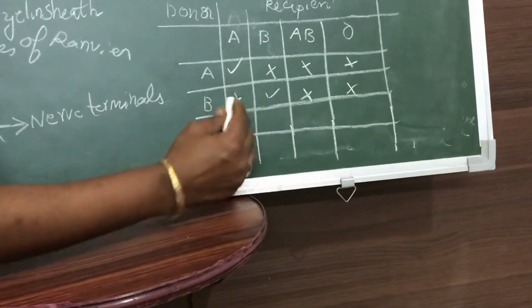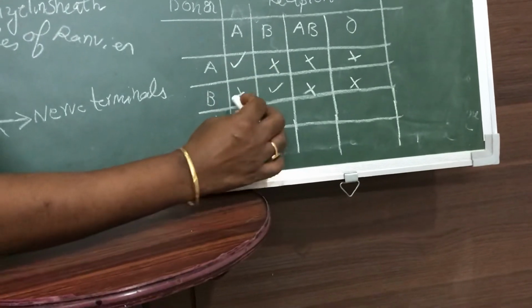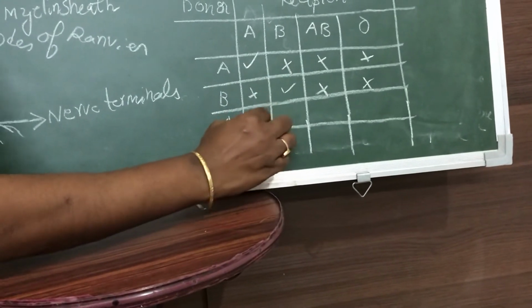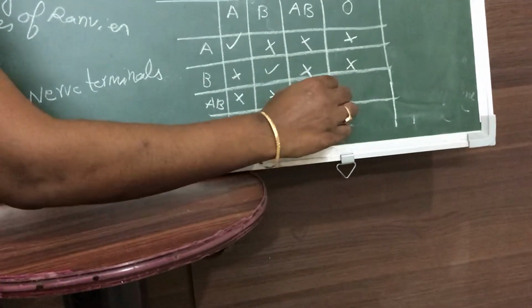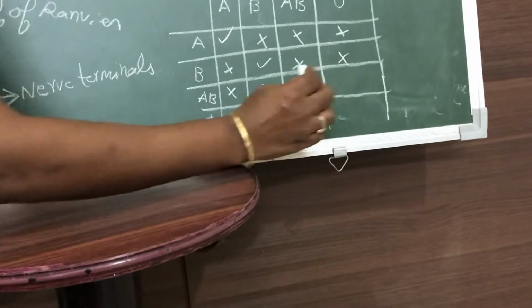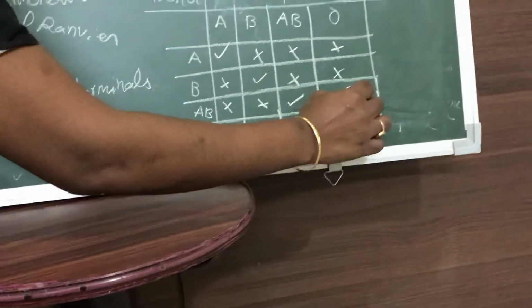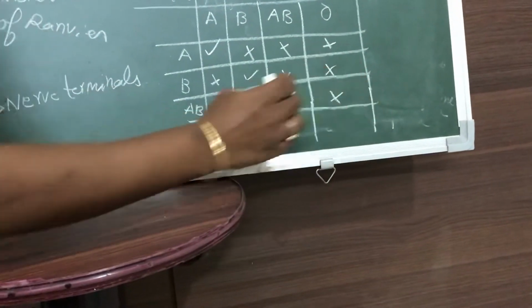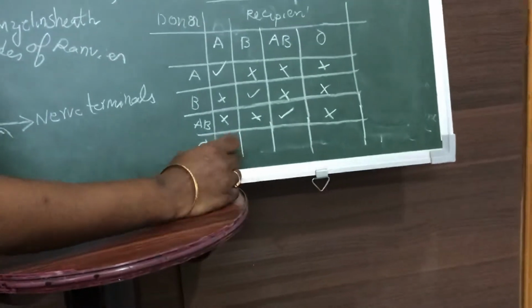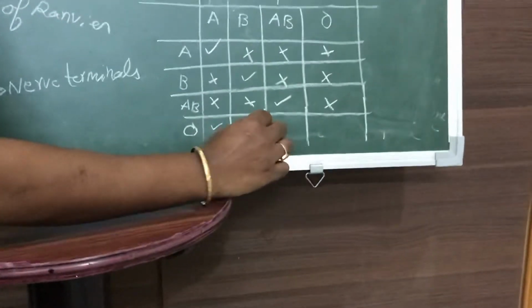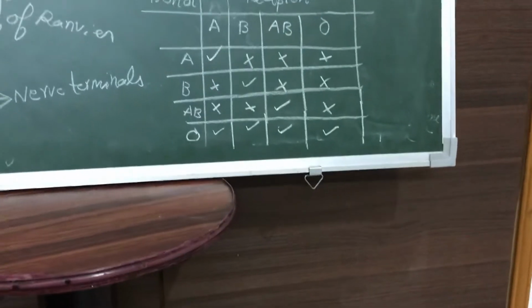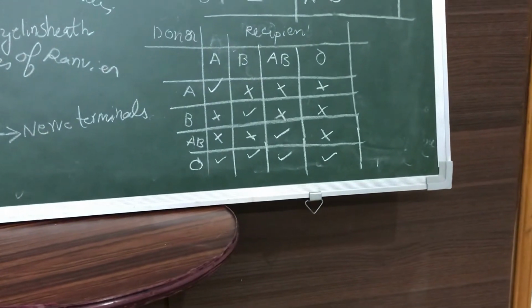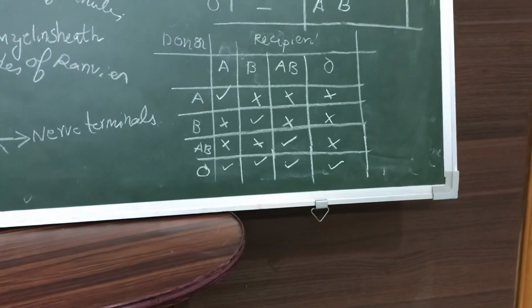AB. AB cannot donate blood to A. AB cannot donate blood to B. AB can donate blood to AB, and AB cannot donate blood to O. Now coming to the O blood group. O can donate blood to A, B, AB, O. So that's why it is called universal donor. What do we call it? Universal donor.